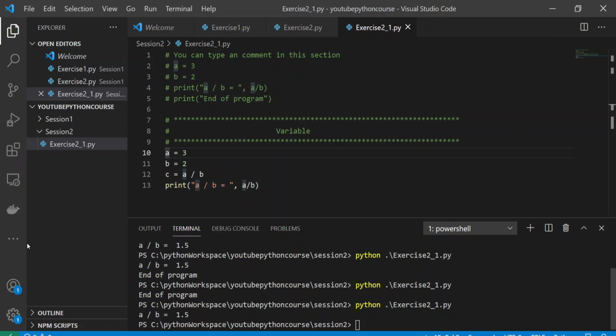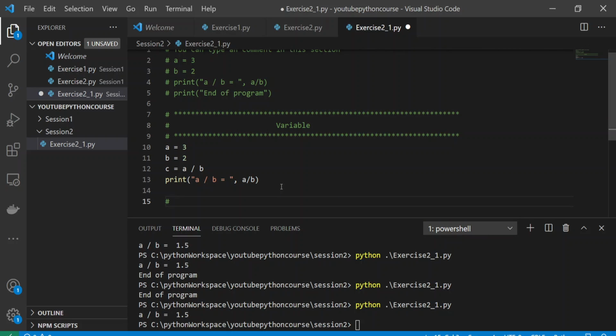Okay. Now there are different characteristics of a variable. So how can we declare a variable? Okay. So just make a note of these points: the variable name can start with a to z, or capital A to Z. Okay, and it can have a to z, capital A to Z, it can have an underscore, and it can have 0 to 9.